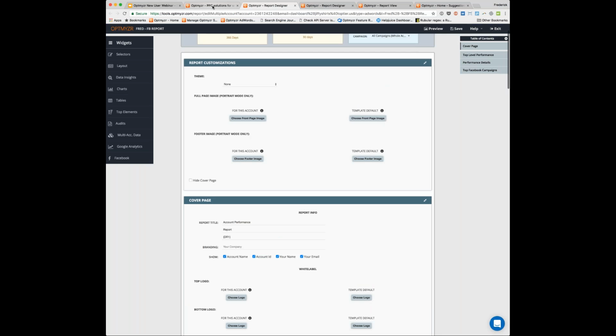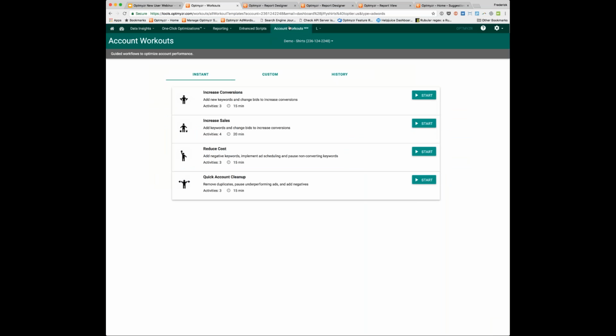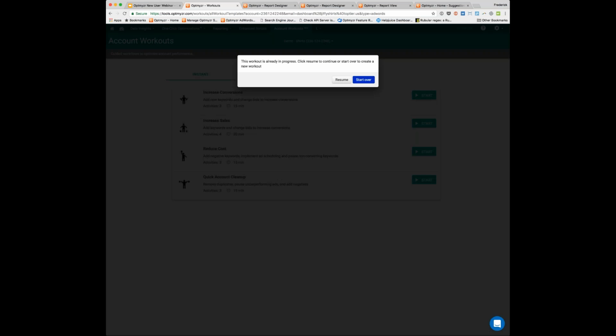The final thing in Optmyzr that I want to show you are the account workouts. So I covered OneClick optimizations a few minutes ago. Now, if you start to understand that you like to run your optimizations in a certain sequence with certain settings, and maybe you want to have a more junior person on the team handle these for you, you can build your own custom workout. So like with most things in Optmyzr, we have a couple of examples to get you started. So if you just wanted to increase conversions, here's a workout that we can start.